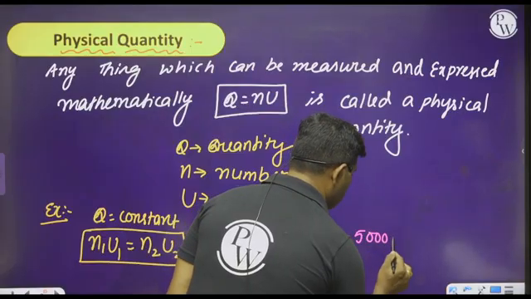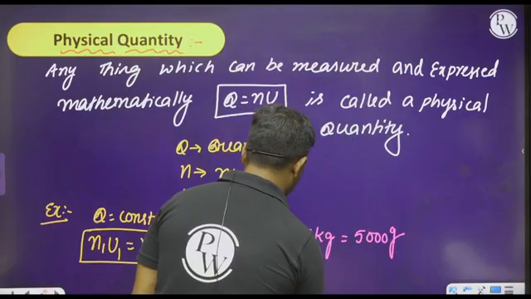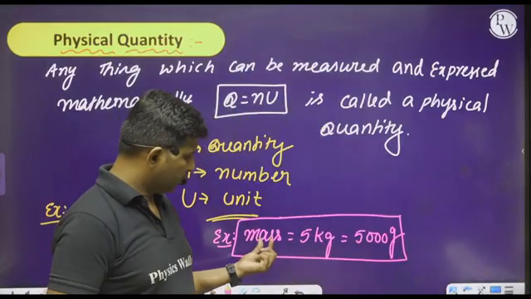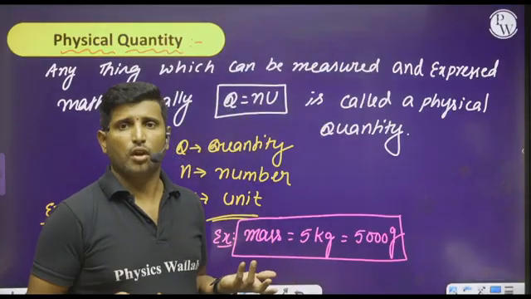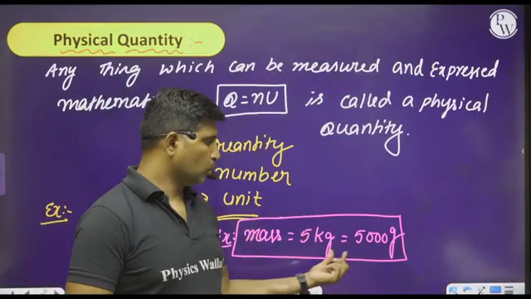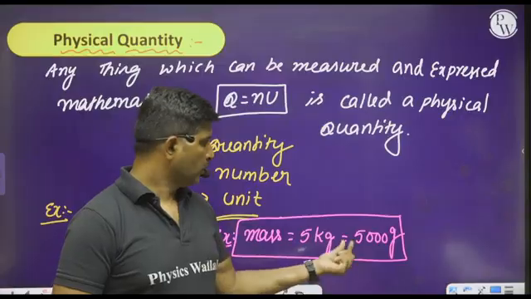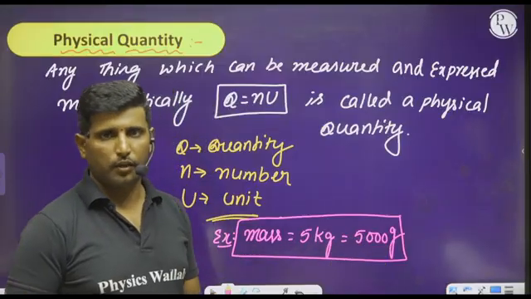Otherwise, we can also write this as 5,000 grams. Is it right or not? Whenever the quantity, that is mass, remains constant, we can write it in two different ways: one is 5 into kg, and otherwise 5,000 grams.